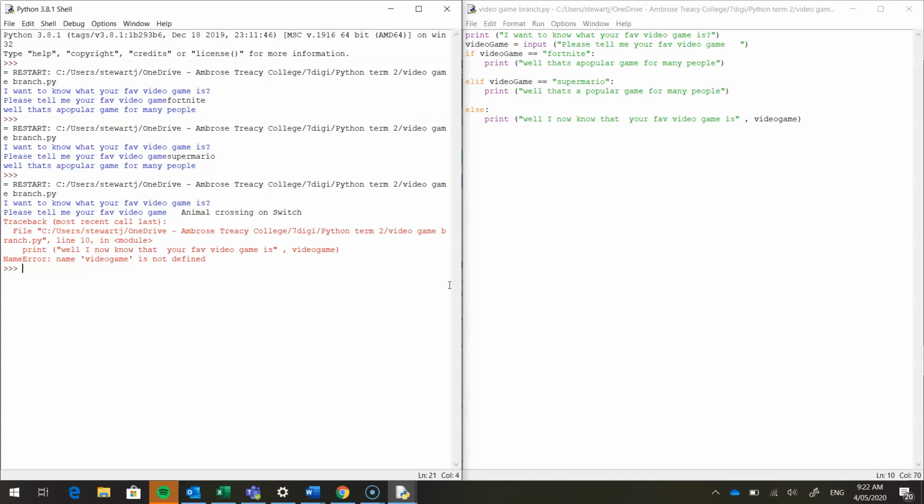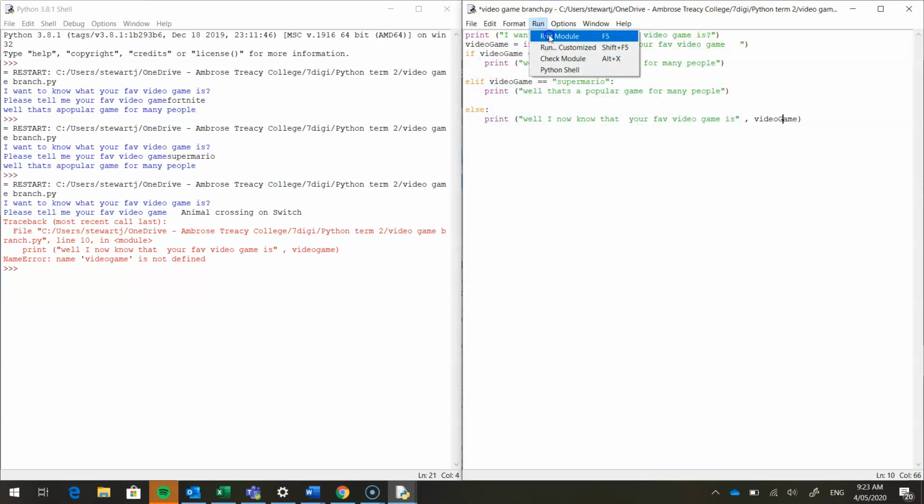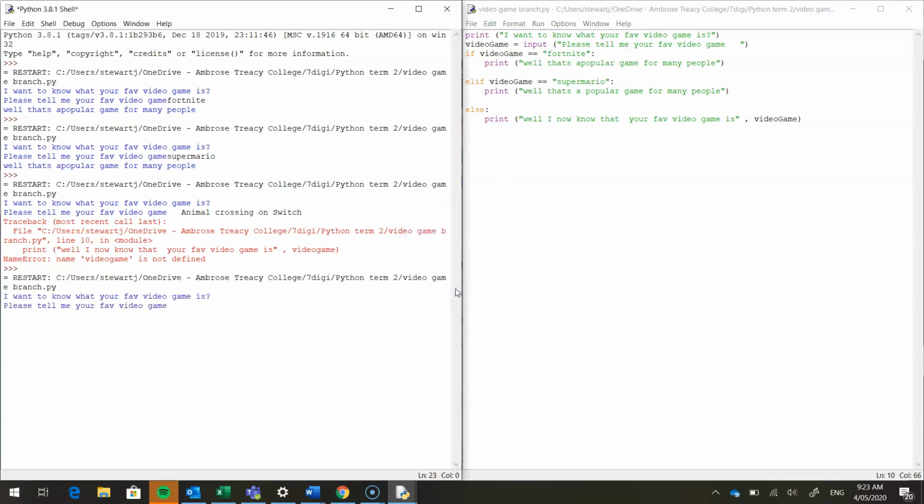So let's see what happened there. Yeah, so what I did wrong was my video game has a capital G here, but I don't have a capital G here. Let's try that again. It's run module, not configure. Run module, F5. So Animal Crossing, New Horizons. Well, I now know that your favorite video game is Animal Crossing New Horizons.